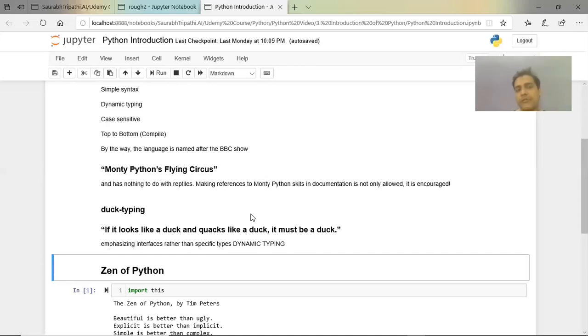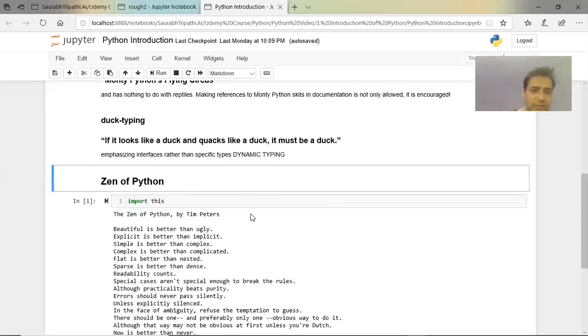If you have been with Java and C, you definitely know that declaring the type of the variable is a very tough job, and we have to mind that if it is an integer, you cannot give a float value. It will remove the decimal value. In Python, it does not happen. It simply upcasts the variable type and makes it a float even if it was an integer initially. That's the biggest plus point that Python has.